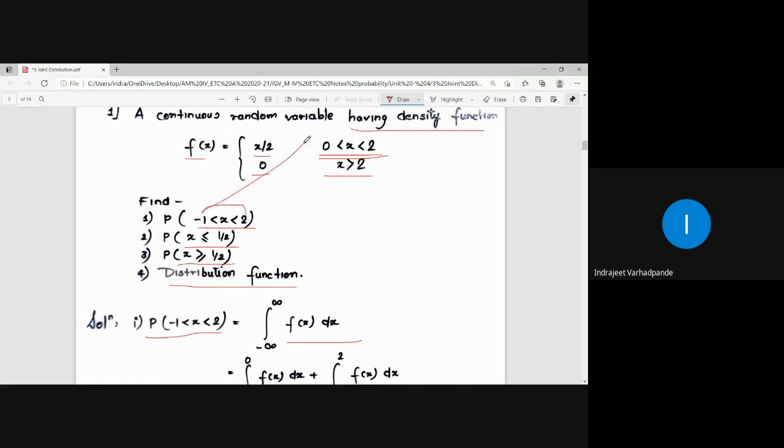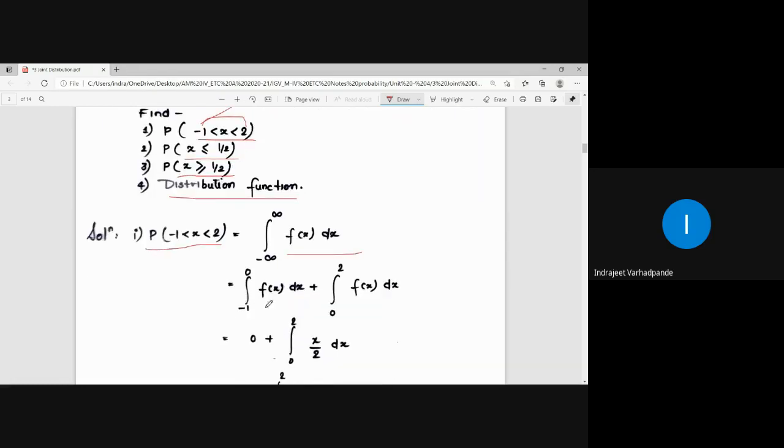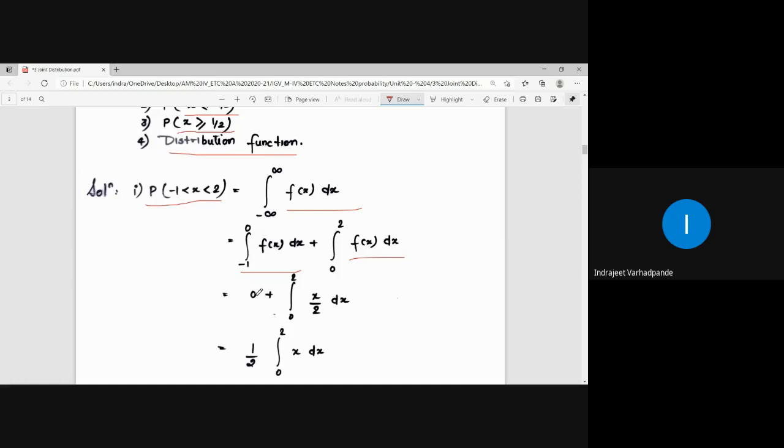So -1 to 0, will the function exist? For the negative range, the lower bound for the function to exist is 0. So -1 to 0, the function will be taken in a different range, and 0 to 2, the other range will be taken. But for -1 to 0, the function does not exist. Therefore, the value is 0. And for the range 0 to 2, the function is taken as x by 2.